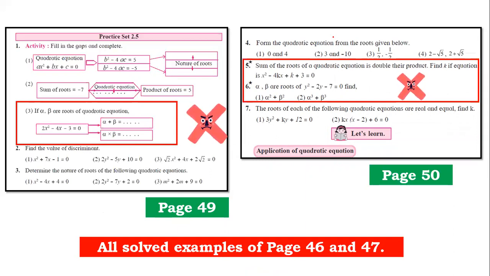Now students, you would be confused, sir, when I have to do non-textual sums, and if you take up different resources, different publications, different books available in the market, they will have everything. So how do I actually identify whether this sum of alpha beta is there or this sum of alpha beta is not there? Can this be asked or will this not be asked? It's a very simple way to identify: any sum which involves the formula of alpha plus beta equals minus b upon a, alpha into beta equals c upon a is removed. All other sums of alpha and beta are there for your board exams this year.